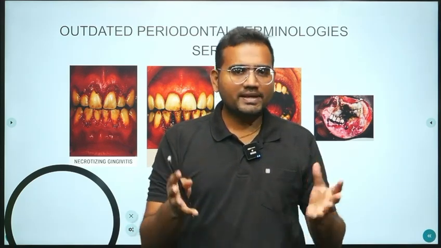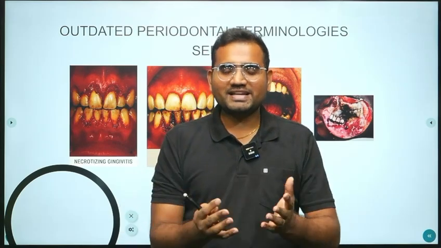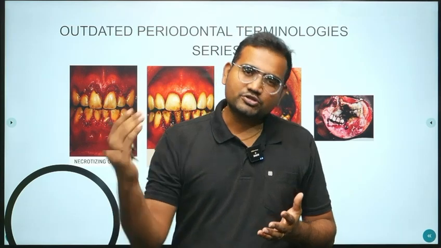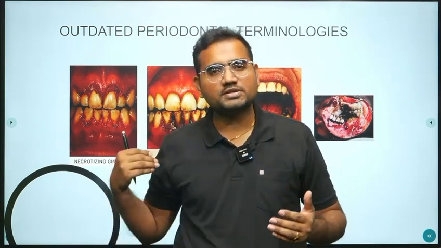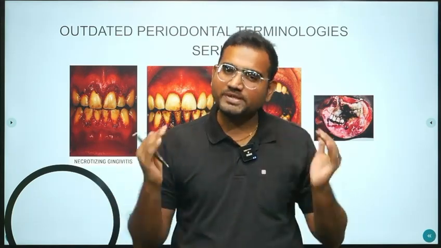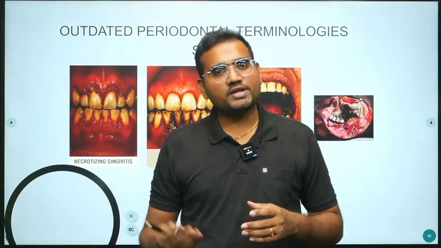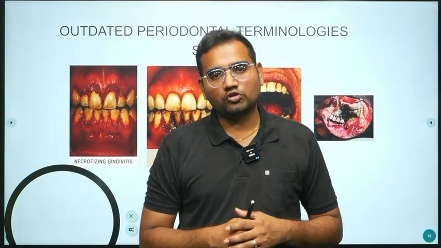So they removed the term acute and broadly classified these diseases based on severity. For example, if this much amount of tissue is involved, I'm going to call it this disease. Based on severity, they have grouped these necrotizing diseases as necrotizing gingivitis, necrotizing ulcerative periodontitis, necrotizing stomatitis, or NOMA.